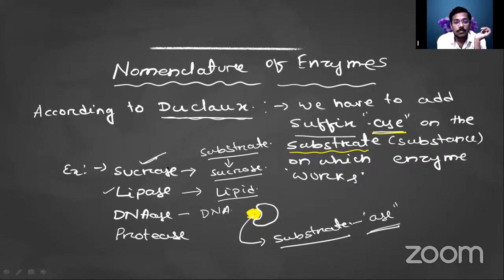For that there will be requirement of the DNase enzyme. So after DNA we are using the -ase term, and if proteins are getting destroyed, then after the name of the protein we give the suffix -ase. So this is the nomenclature of the enzyme.